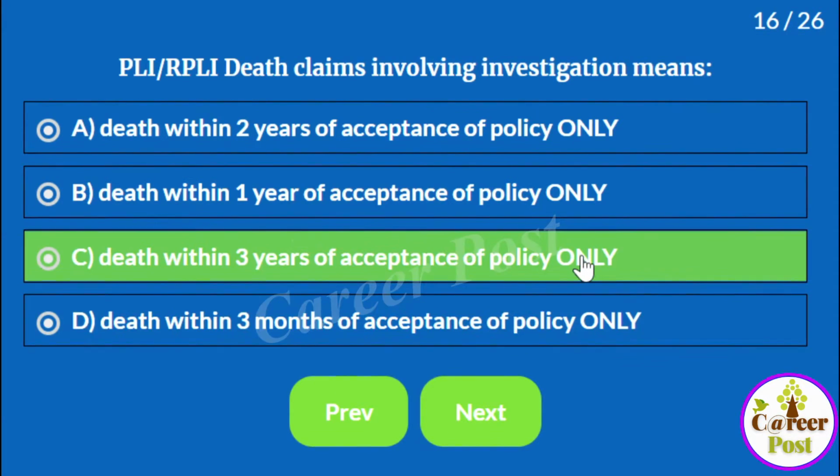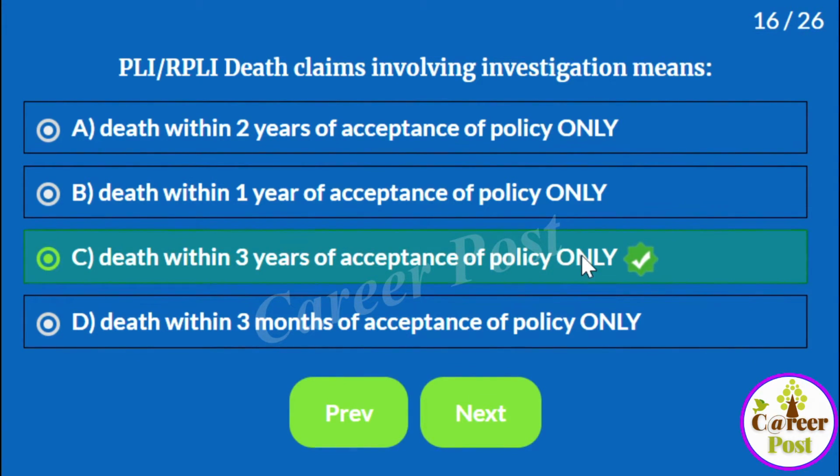The answer is, whenever there is a death within 3 years of acceptance of policy, such claims are treated as involving investigation. That means the divisional head has to verify such claims before processing. Divisional head or inspector, whatever the case may be, has to verify.